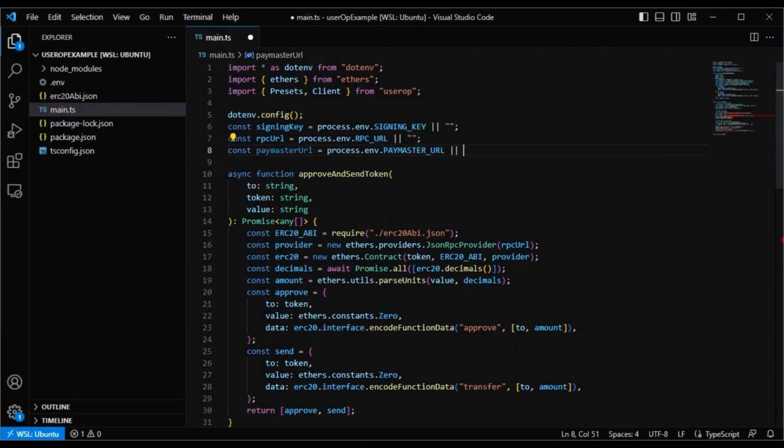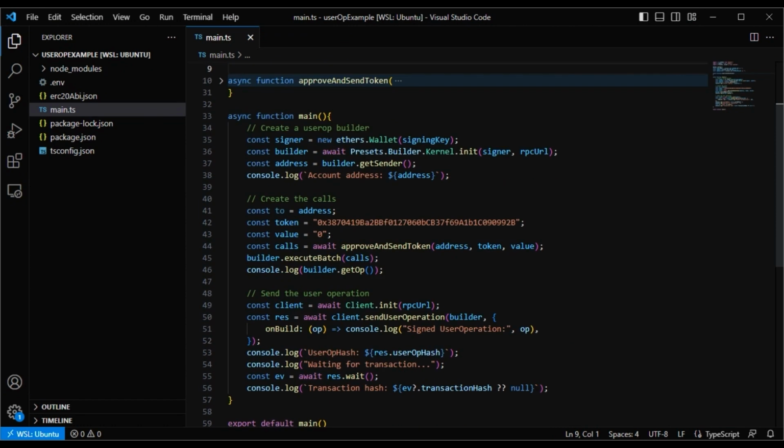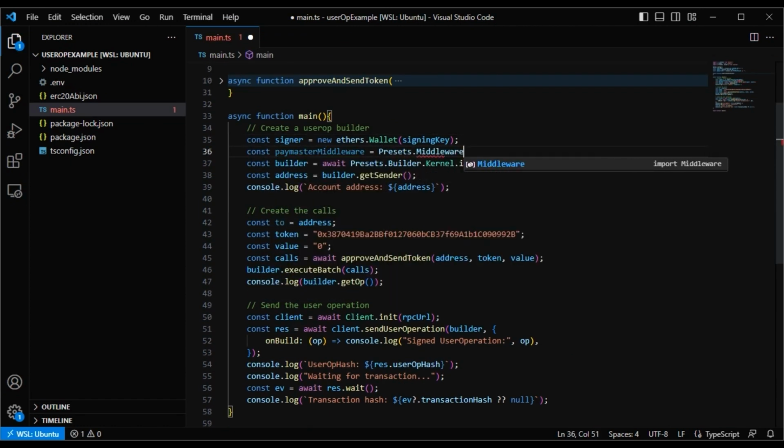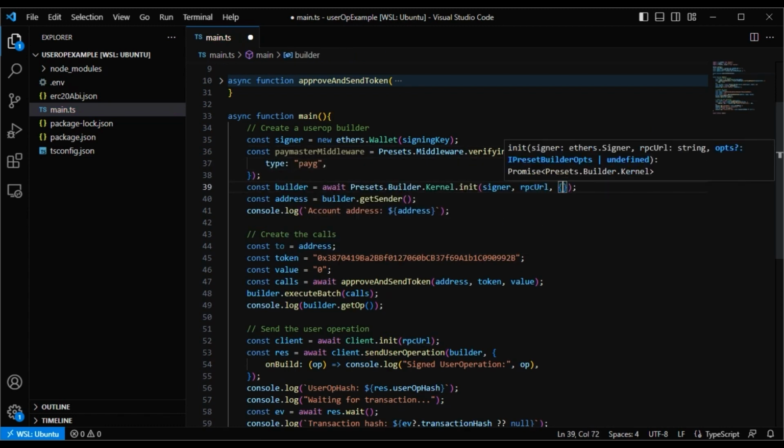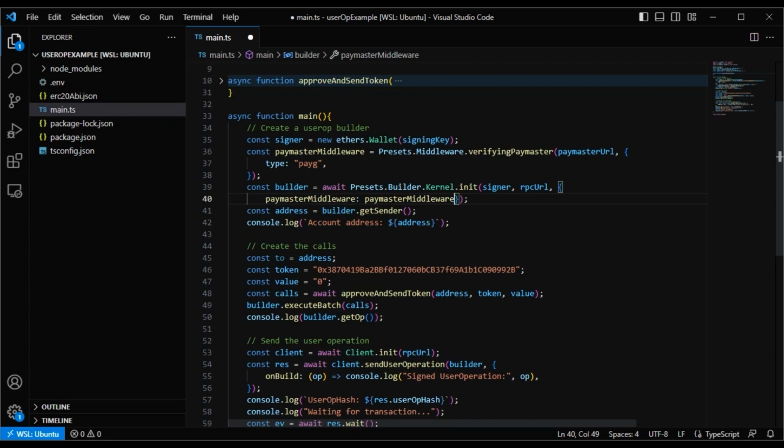Now that we have built a basic user operation and sent it, let's set a paymaster. We'll use the useropt paymaster middleware to do this. When we create our builder, we'll just pass some paymaster middleware. I'll create a paymaster URL environment variable and specify that I want to use a pay-as-you-go paymaster. This paymaster lets you pay for gas fees directly. Now, alternatively, you could set the paymaster type to ERC-20 token and select the address of the ERC-20 token the user can use to pay for gas.